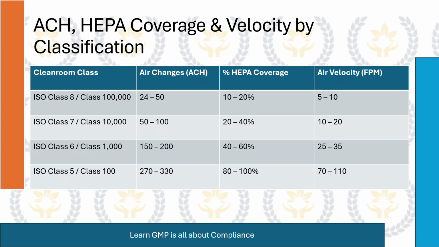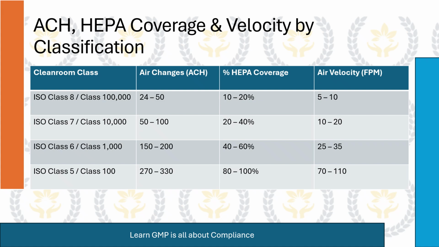Cleanroom class. ISO Class 6/Class 1000. Air changes, ACH. 150 to 200. HEPA coverage. 40 to 60%. Air velocity, FPM. 25 to 35.